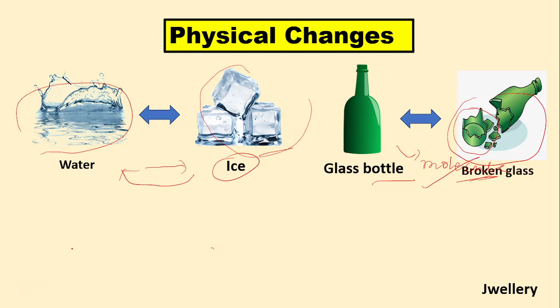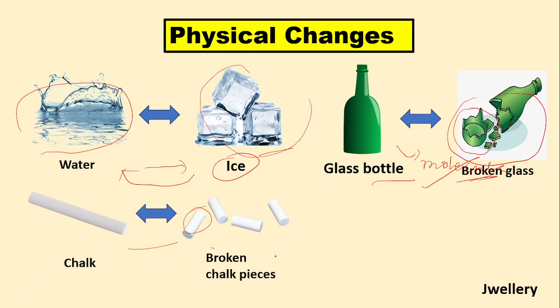Next, this is a piece of chalk, and after breaking, it will be converted into pieces of chalk. So this is also an example of physical change.